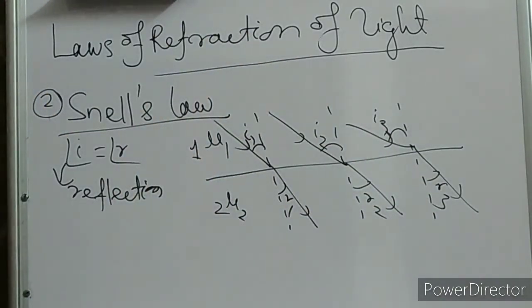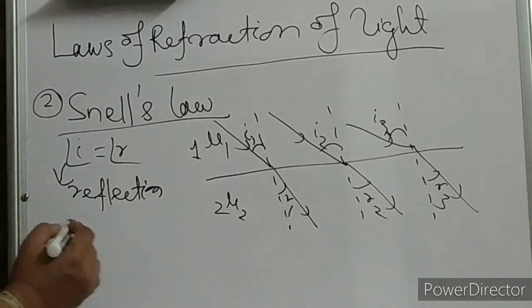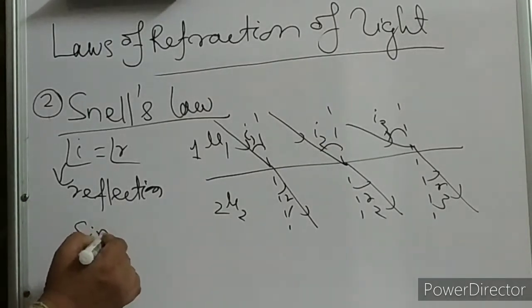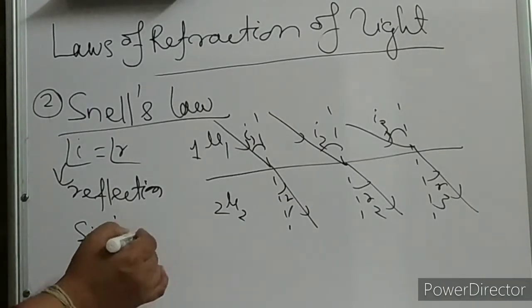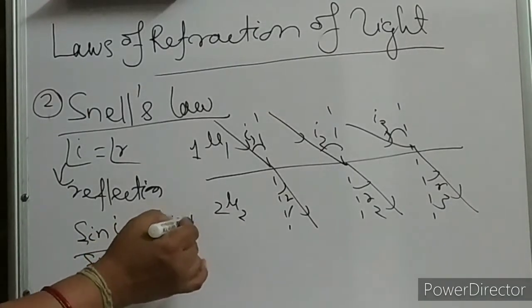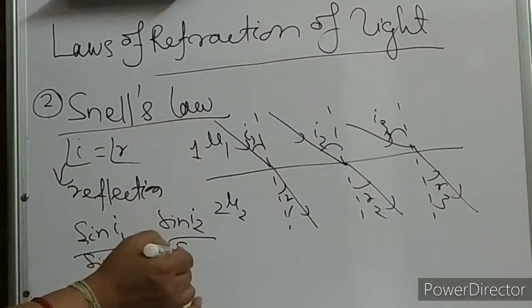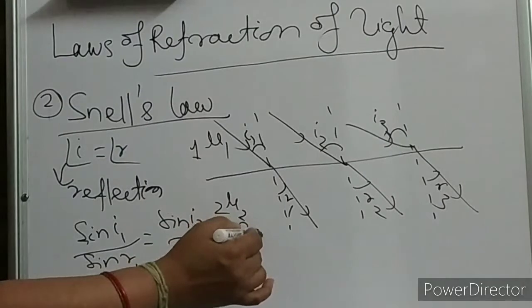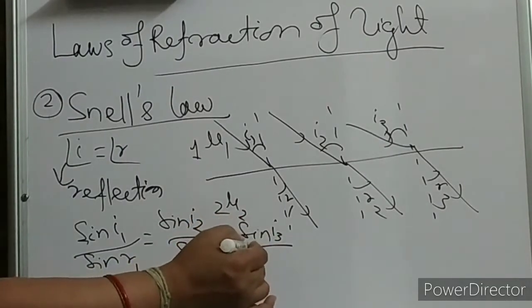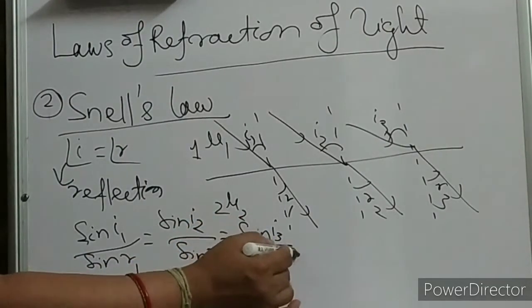After trying all the experiments, Snell's law gave the relation: sin I1 by sin R1 is equal to sin I2 by sin R2, is equal to sin I3 by sin R3.